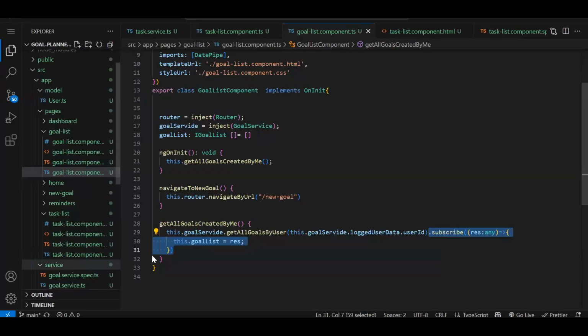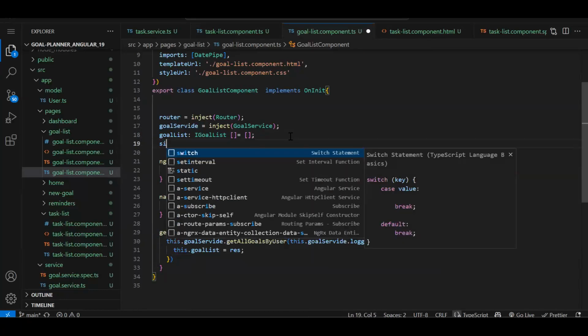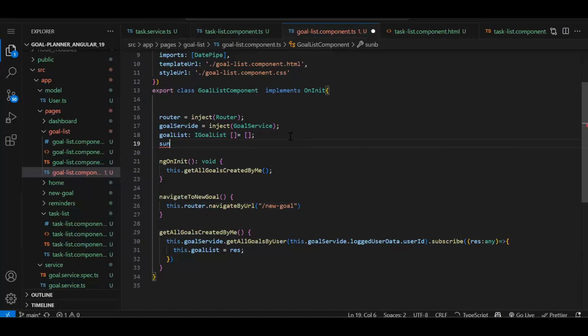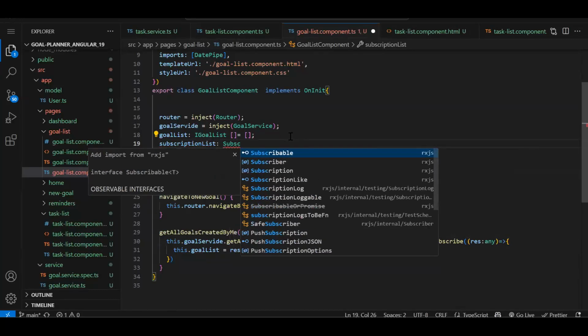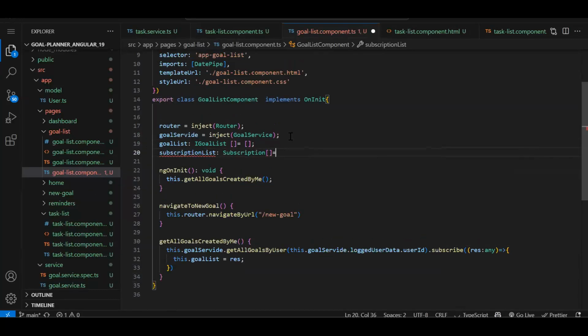So whenever we subscribe, the ideal way is to create a subscription array. subscriptionList: Subscription[]. Fine. Now, whenever you do the subscribe, you need to push that subscribe object into this array. So what we do, const newSubscribe is equal to.